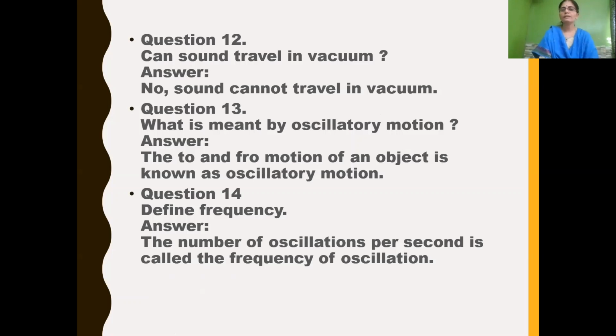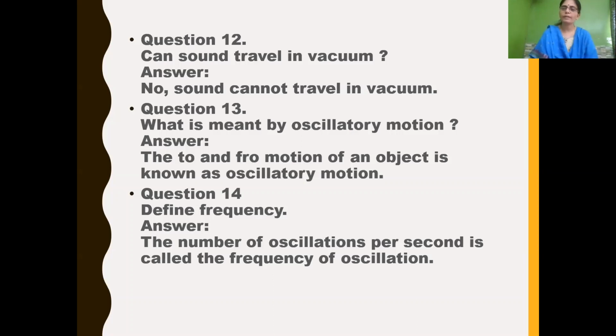Can sound travel in vacuum? No, sound cannot travel in vacuum. Travel means propagation of sound. It requires a medium to propagate: solid, liquid as well as gaseous medium, but sound cannot travel in vacuum. What is meant by oscillatory motion? The to and fro motion or back and forth motion of an object is known as oscillatory motion.